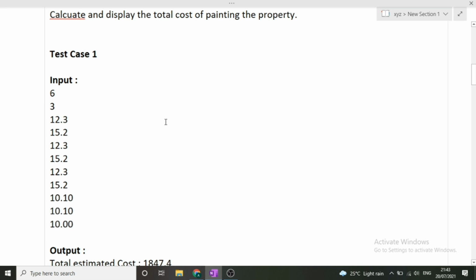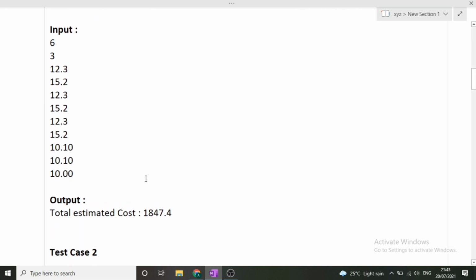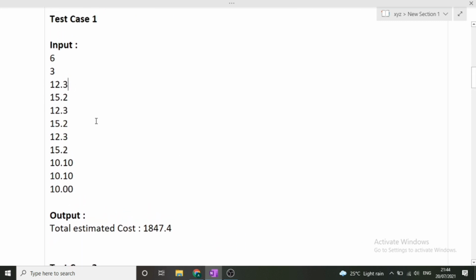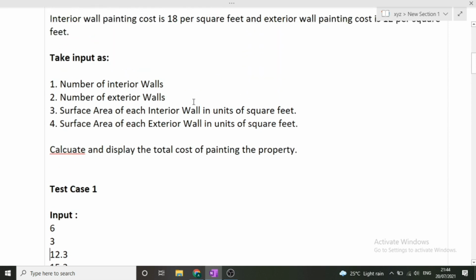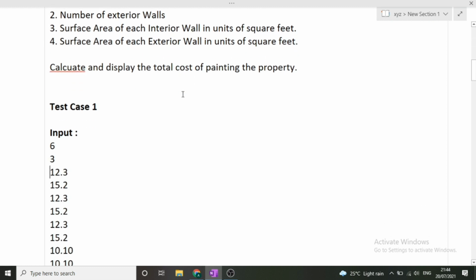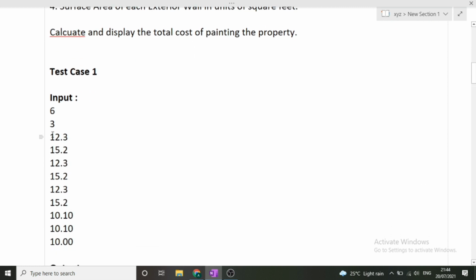Now what we have to do is simply estimate the cost of painting the interior walls plus the cost of painting the exterior walls, and display the sum of it. So for this particular input, our output will be 1847.4 rupees. How will we do it? We know that the cost of painting interior walls is 18 rupees per square feet. So first of all, we will sum the square feet of interior walls. So how will we sum it?